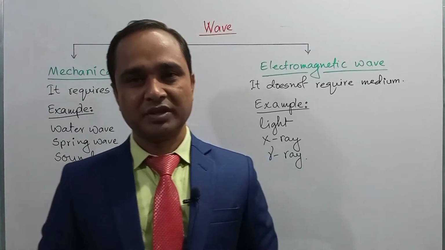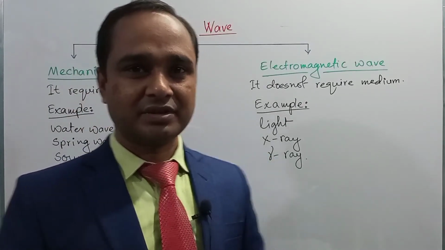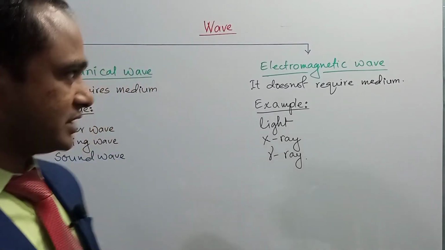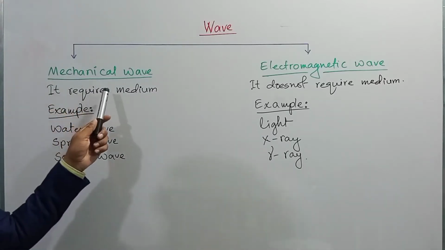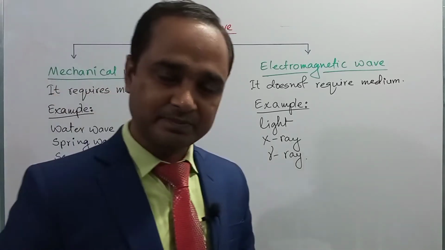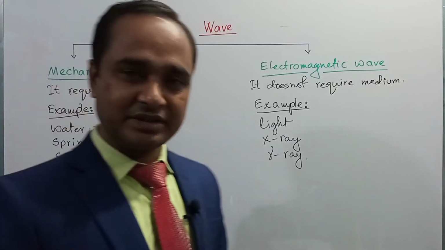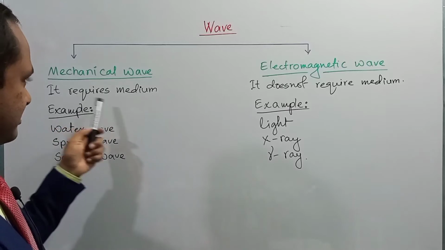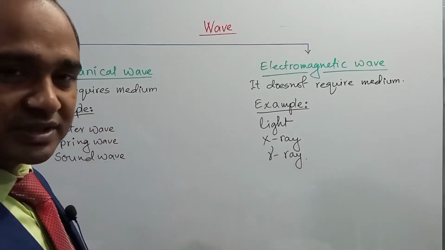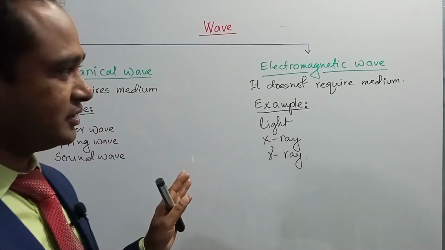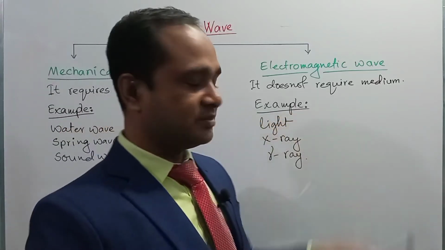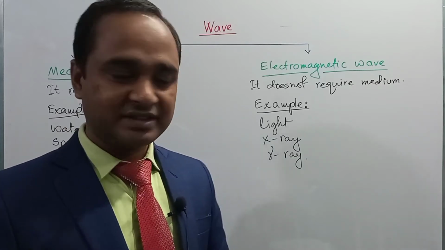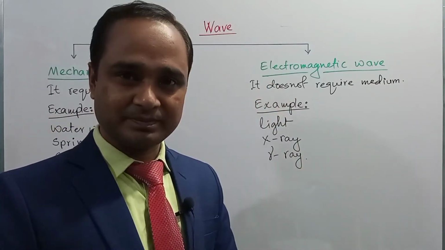Dear student, on the basis of the dependence on medium to propagate, mainly waves can be divided into two types, and they are mechanical wave and electromagnetic wave. The basic difference of these two waves: mechanical wave requires medium to propagate. Without any medium, it cannot propagate. On the other hand, electromagnetic wave does not require any medium. That is, a medium is not necessary for the propagation of electromagnetic wave.